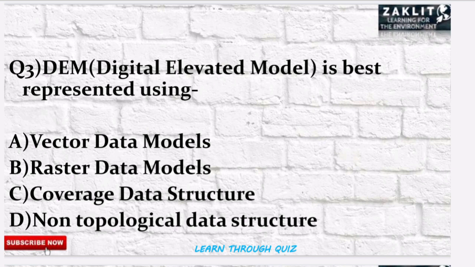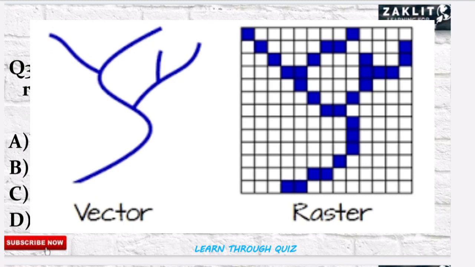The third question was, the digital elevation model is best represented using which kind of models? So the correct option will be option number B, raster data models. Yes, the raster data model helps to know very frequently and very easily because it is measured in pixel form, which is more accurate than the vector data model.